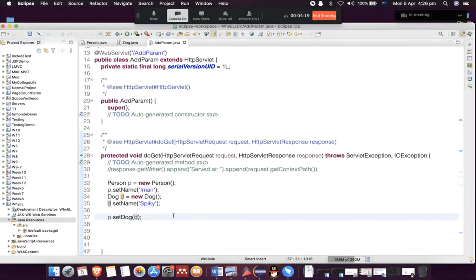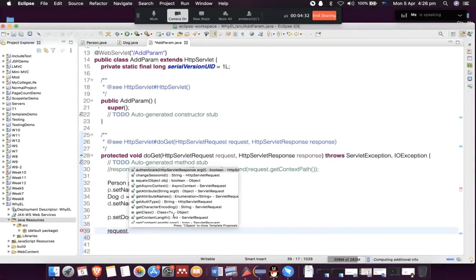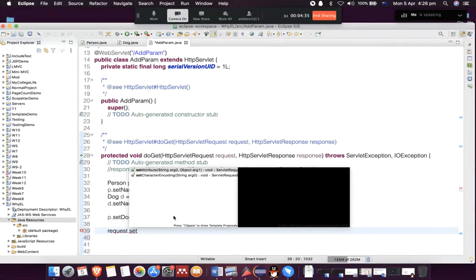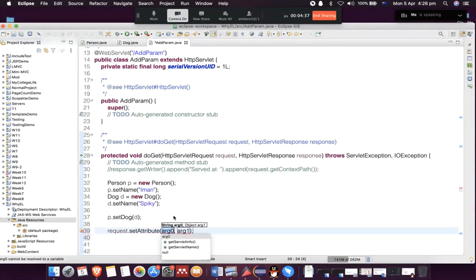All right. So now I'm going to set an attribute to the request object. This is the first time we're doing this, so please listen carefully. Our request object can have multiple attributes. And when you add this attribute, later on you can use it in your JSP with your expression language. So we will see how it is done.